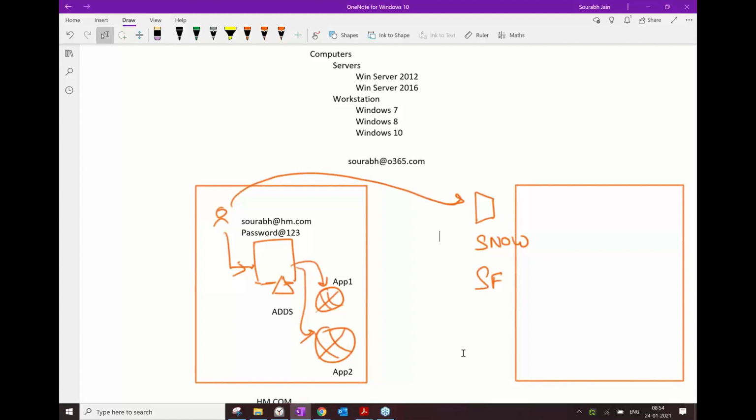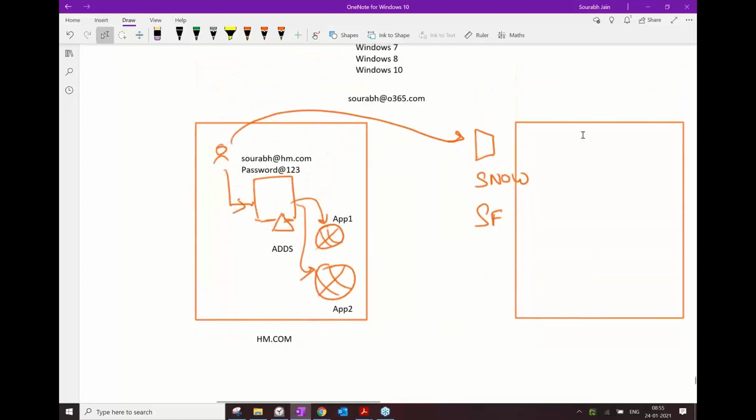But let's say now you use 10 usernames and passwords for 10 different applications. It is quite obvious that if you are remembering 10 usernames and passwords, you would tend to forget them easily. Today, let's say, you forget the password for ServiceNow. You get into the queue asking a service desk to reset your password, and daily you will be spending 1 or 2 hours on this. So what you want as a user is that using saurabh@hm.com with this particular password, I still should be able to access all these applications. And the organizations holding these applications should be able to authenticate me using the same username and password, so that users can have increased productivity.